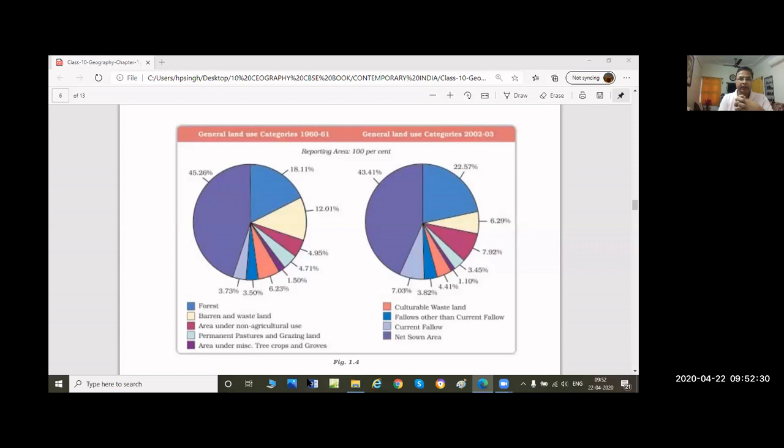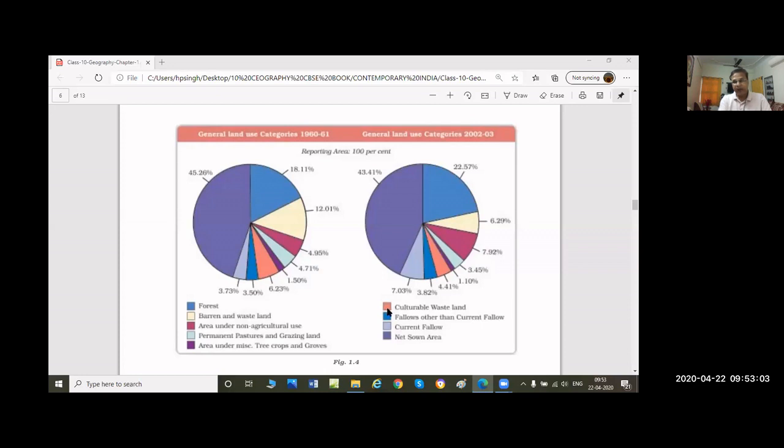Okay, let's move to the most important one, which is shown in orange color. Earlier it was 6.23% in 1960-61, and this is known as cultivable wasteland. So the next heading is cultivable wasteland.